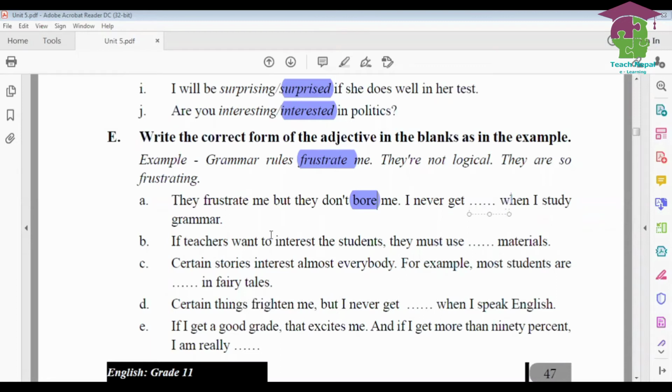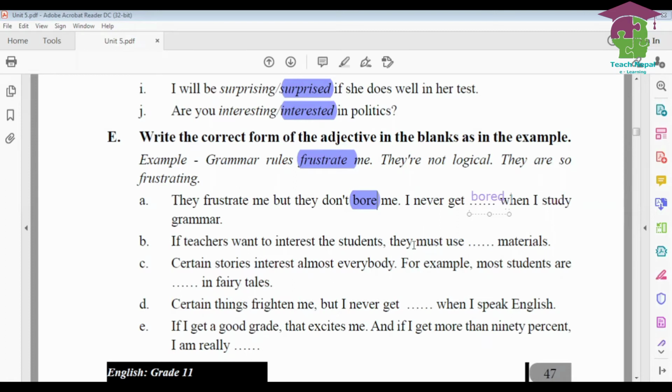Similarly, next here, if teachers want to interest the students, they must use interesting materials, right? Not interested, here you need to write interesting materials. Similarly, number C, certain stories interest almost everybody. For example, most students are interested in fairy tales. Interest, they are interested, right?